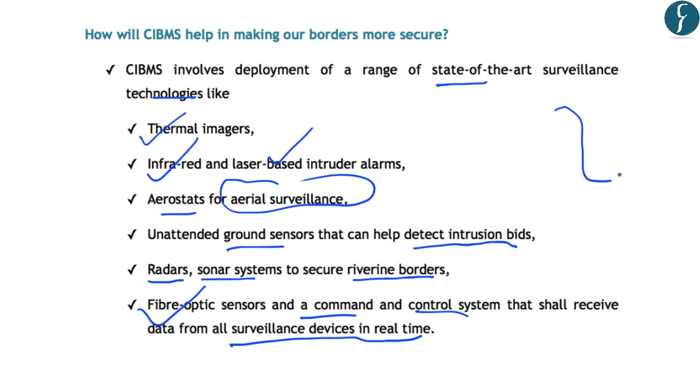So this means that these borders are electronically equipped and they keep an eye on the borders through aerial surveillance as well, and also use important scientific techniques for any kind of intrusion that takes place along the borders. And you should note that this CIBMS is also being installed along the Indo-Pakistan border and also the Indo-Bangladesh border, as we have seen in this article. So this will enhance the capabilities of our border security forces.